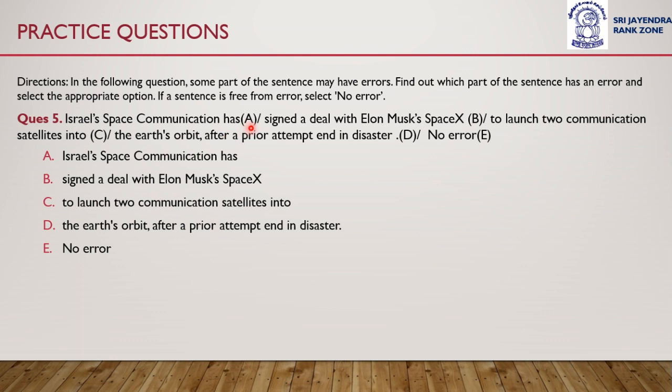Israel's space communication has signed a deal with Elon Musk's SpaceX to launch 2 communication satellites into the Earth's orbit after a prior attempt end in disaster. Which part of the sentence has an error?